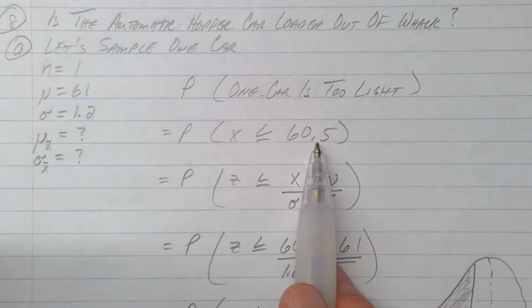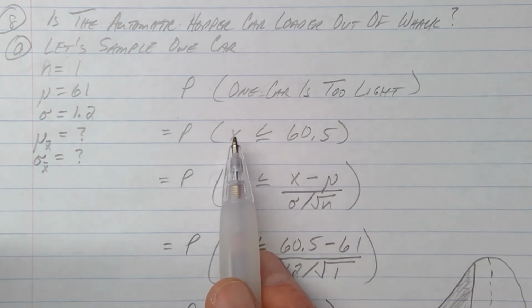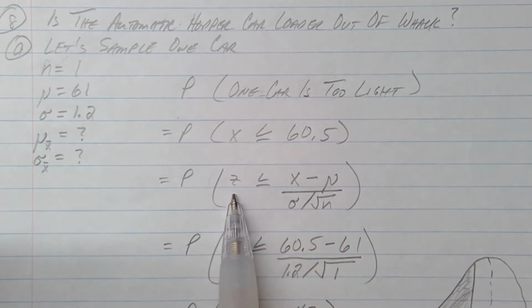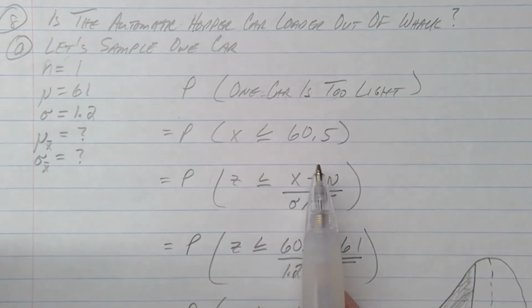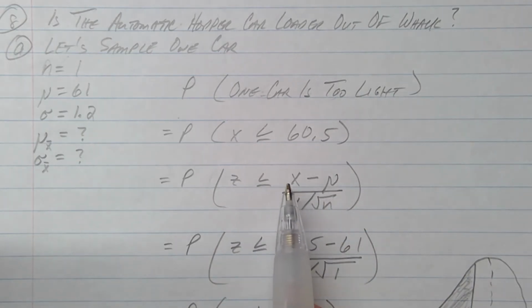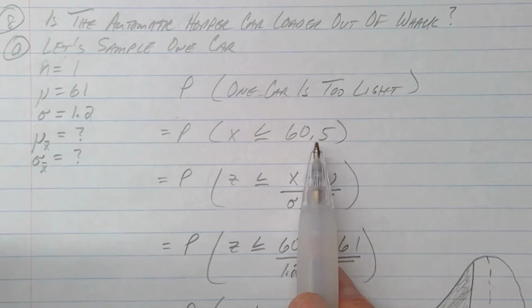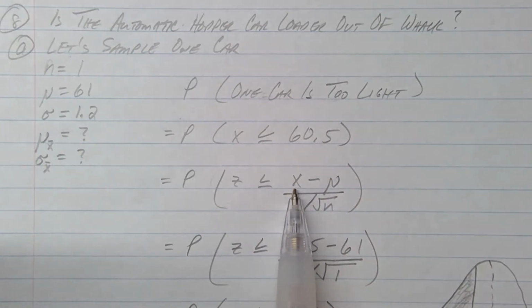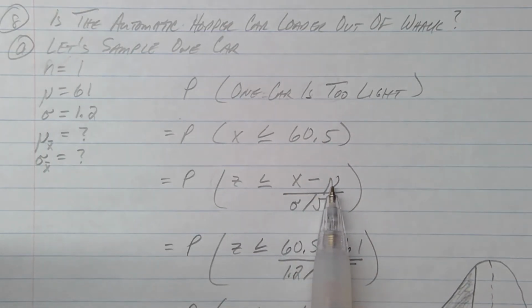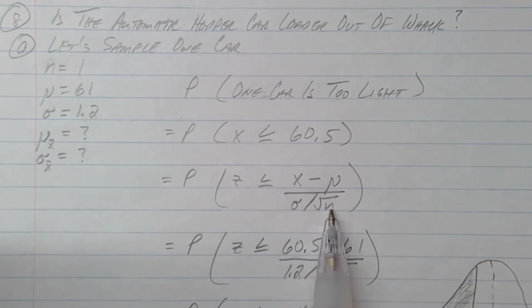Well, I can't use these big numbers here in the Z table. I've got to convert my X numbers to Z numbers. So let's convert X to Z. Here's my formula. My X is my raw data number, 60.5, and the rest is given. That's going to be minus 61 over 1.2 divided by the square root of 1, because we're just weighing a single car. So here's your substitution. This is X. Mu was given, standard deviation was given, and we have to adjust it for the small sample size by doing this little calculation here.